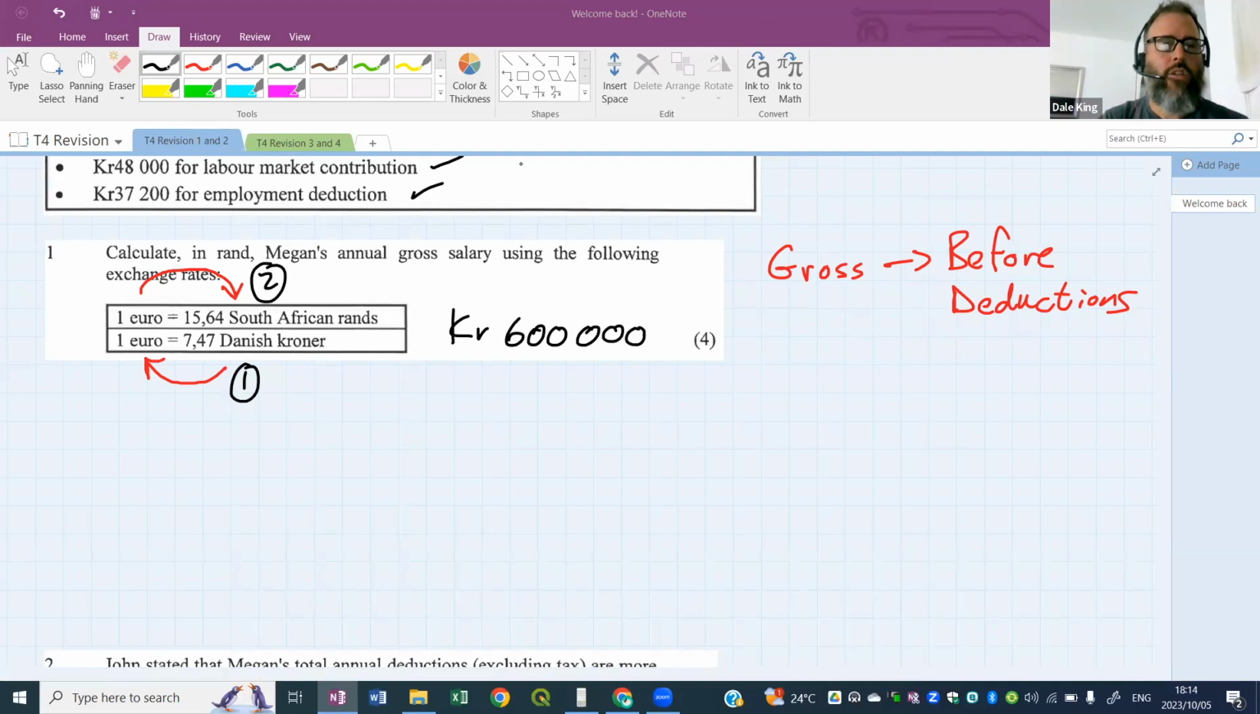All right, I'm going to start this one. If you're still busy, you carry on, but I'm going to start this one and let's see what we do. So the first thing we need to do is go from krona to euro, okay?